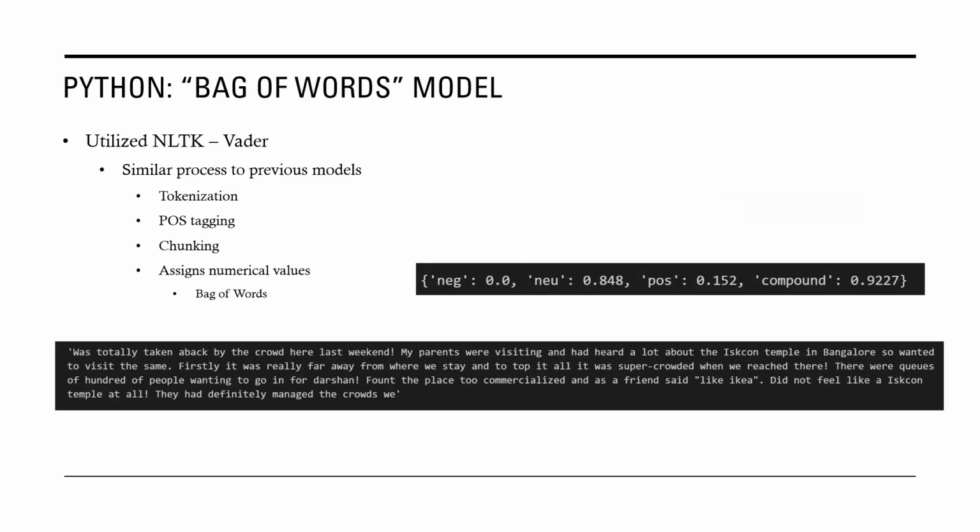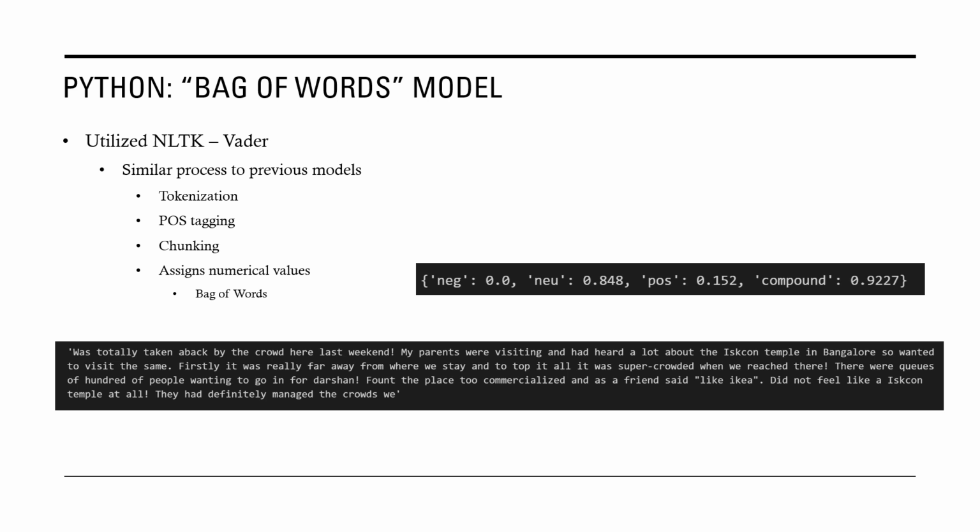And then going into the next model, this is the last model we'll look at, is the NLTK library that was used, and the Vader module within that. This did all the same things: tokenization, POS tagging. This actually went into chunking, so that's grouping different words; if it saw that different words were associated with one another, it was able to pull that out, make associations, and then it assigned numerical values.